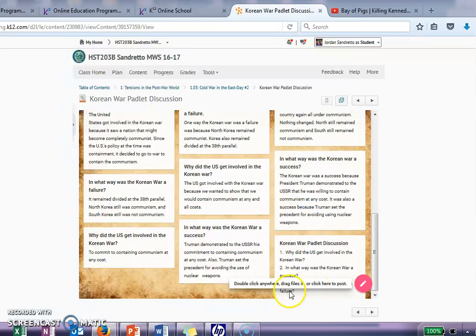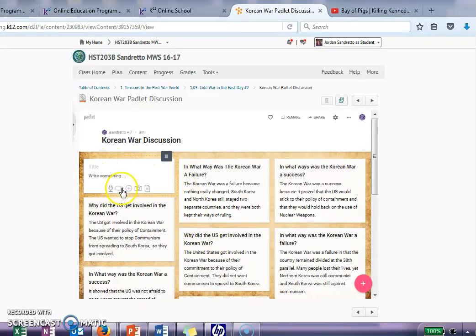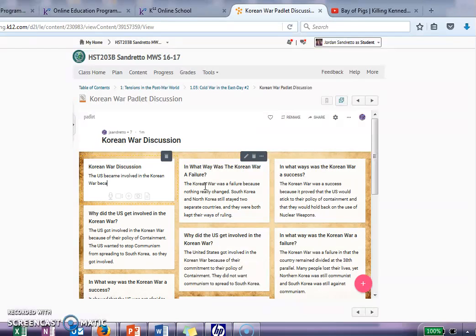And all you have to do is double click on this pink plus sign down here. So if you double click on it, you will get your own box that you can type in. So you can give it any type of title that you want. So all I did was type on it, and then if you click below where it says write something, you can actually answer the question. So you can say the U.S. became involved in the Korean War because, and then you can answer the question.